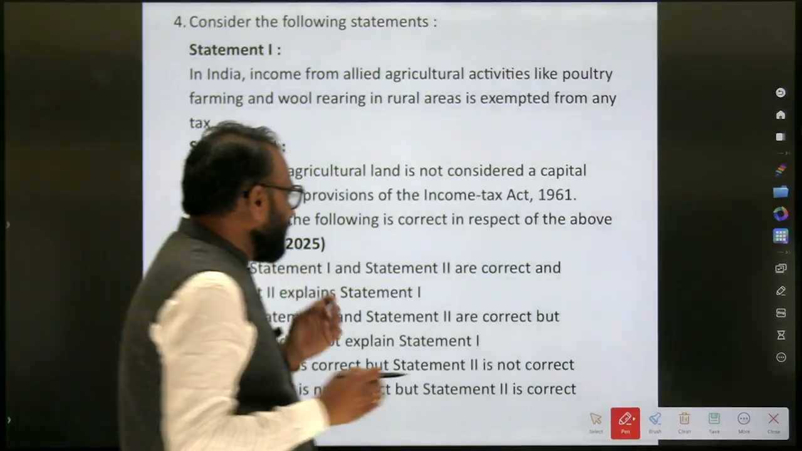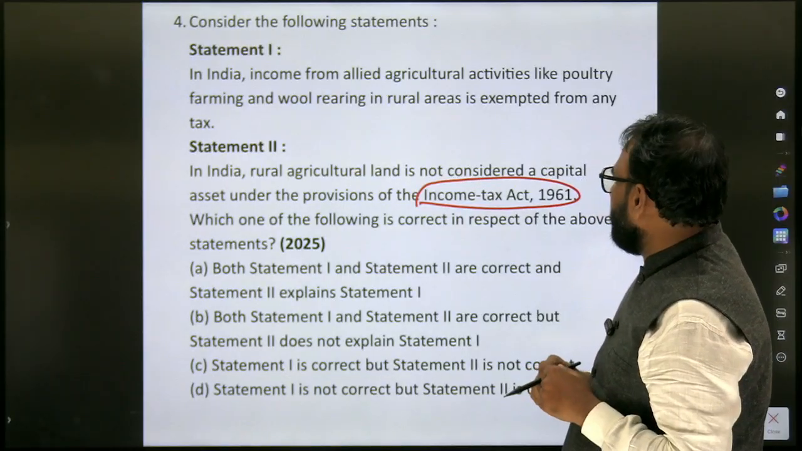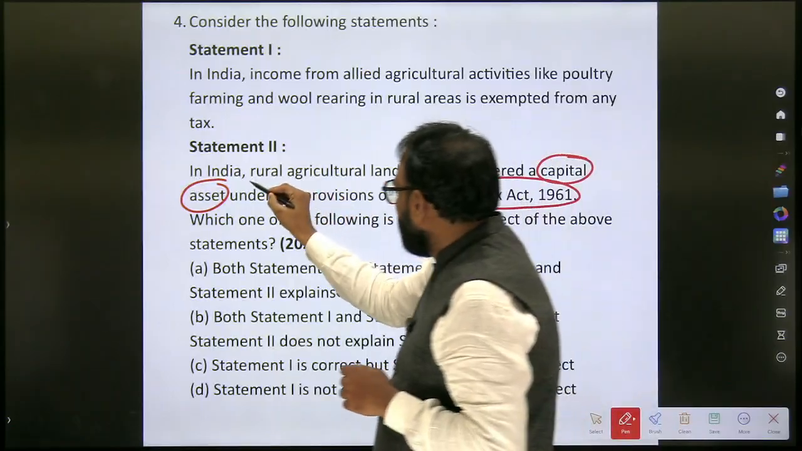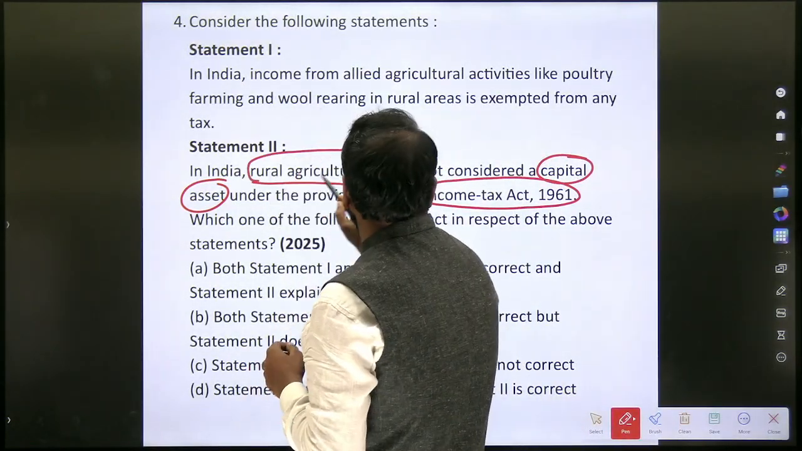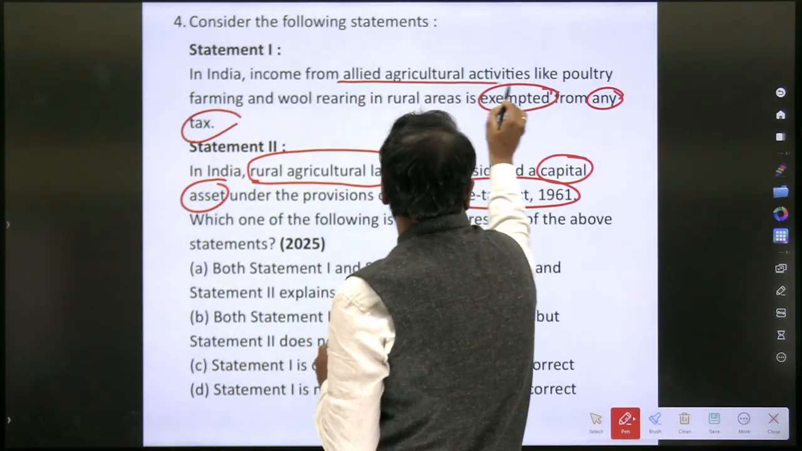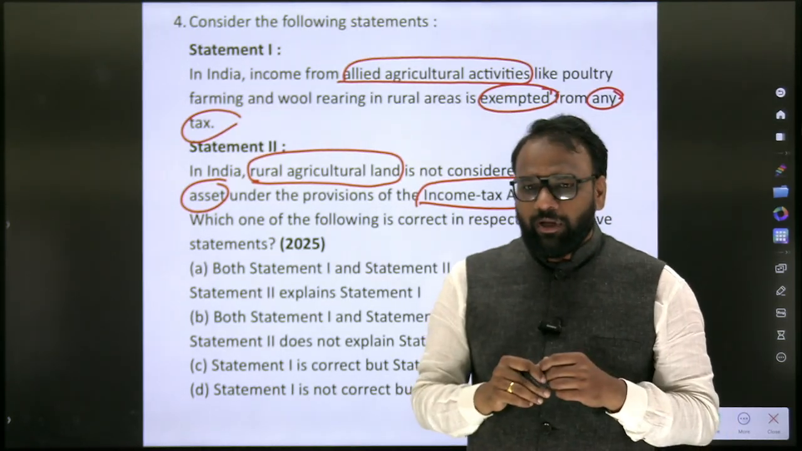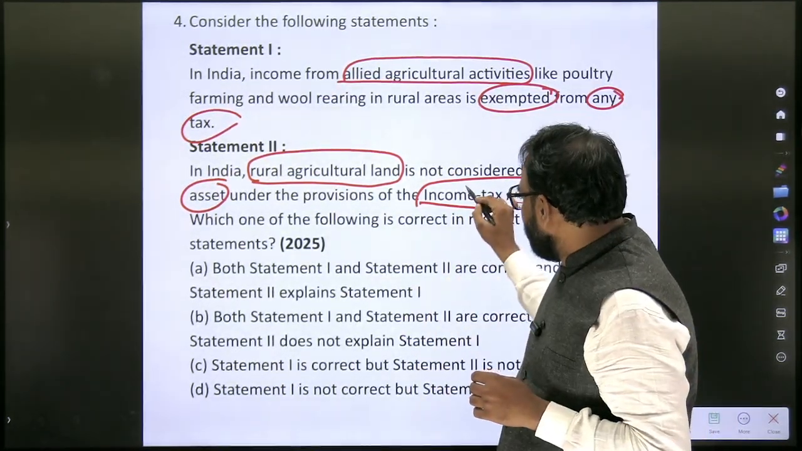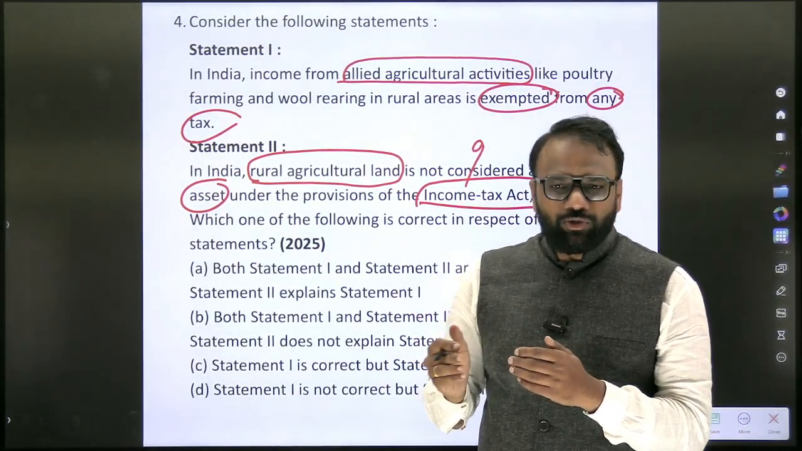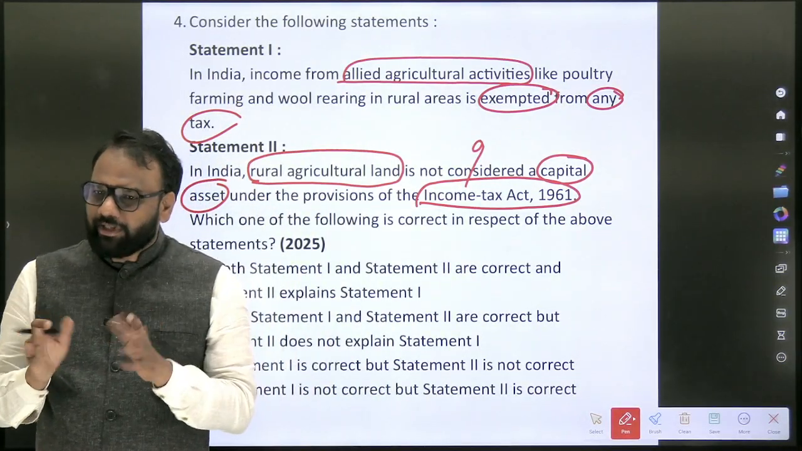They have mentioned some technical terms: Income Tax Act, capital asset, rural agricultural land, exempted from any tax, and allied agricultural activities. There are various terms we are supposed to focus on. Every year the Income Tax Act gets amended. Even though it was passed in 1961, every year it gets amended through the Finance Act. All the tax slabs and everything are fixed there.